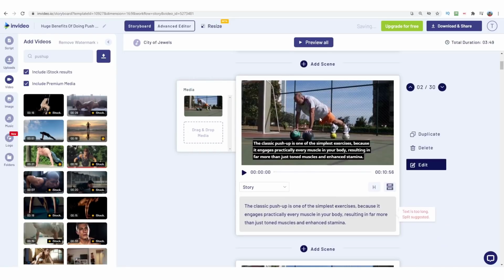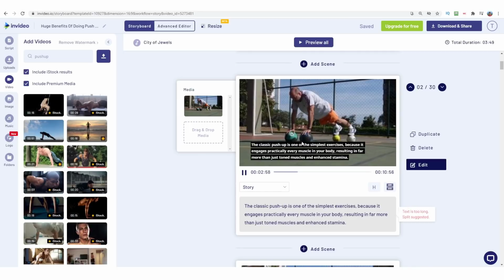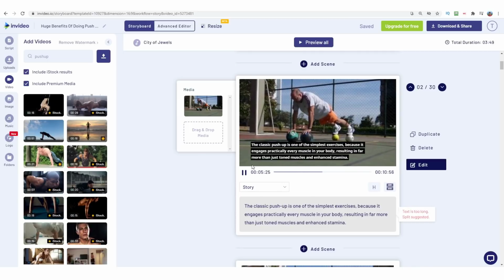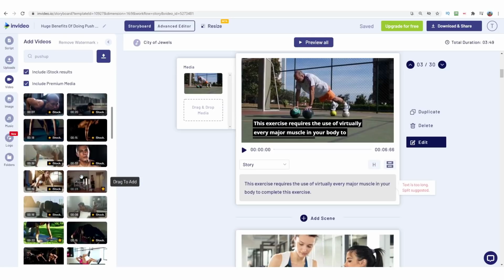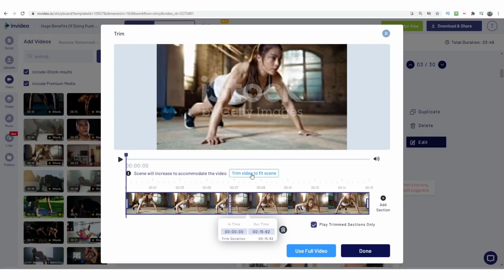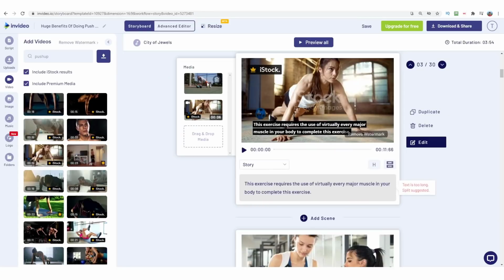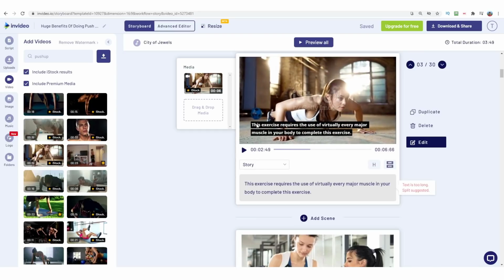Then we can go into here. This is our second scene. We can preview it. We can see that here is a guy doing push-ups, and we've got the text over here as well, explaining push-ups. So this actually works for us. This third scene has also got these guys, so we can choose something else. We can just take another one of these push-up videos and drag that over here. Again, we can click trim video to fit scene, click done, and get rid of the other one. Now this particular scene is all making sense because there is actually a push-up here as well.